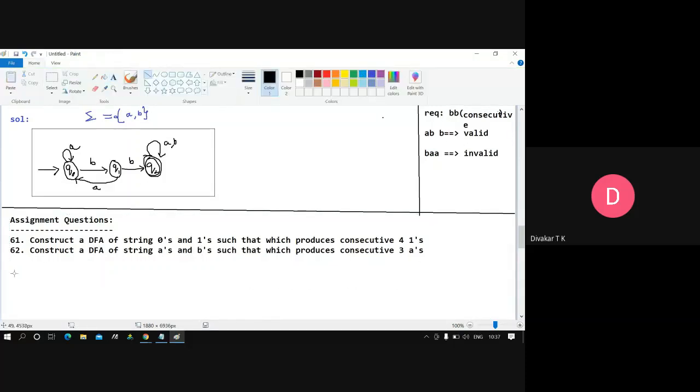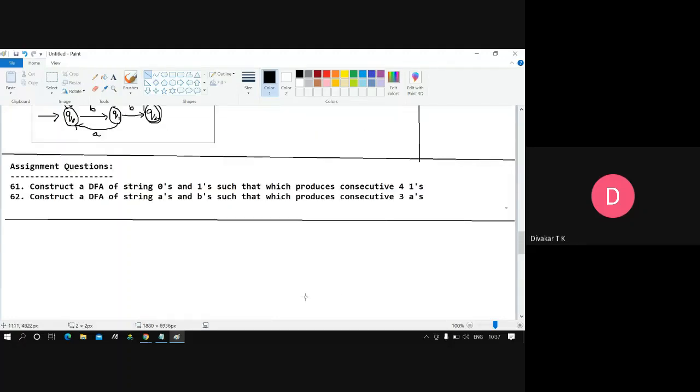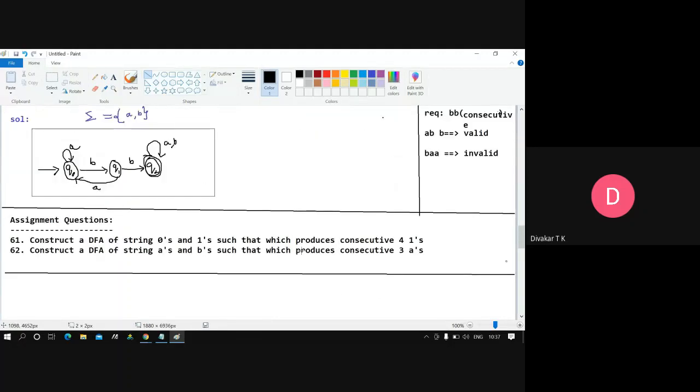Copy the assignment problem and try to do it. If you're done, tell me. We'll wrap up this particular session.